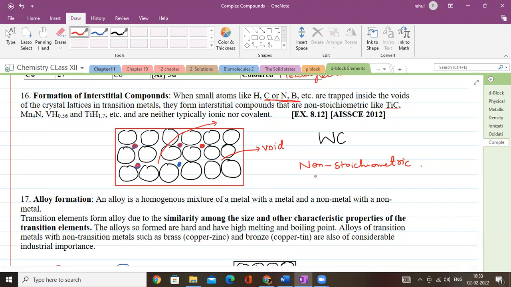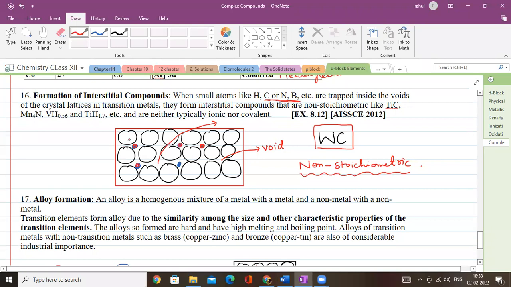Of course, most of them are non-stoichiometric compounds. One of the best examples is tungsten carbide. In tungsten carbide, what is basically there? These black lines show the tungsten, and these voids are occupied by carbon. Tungsten carbide has a very high tensile strength.